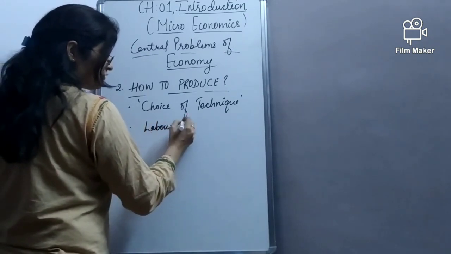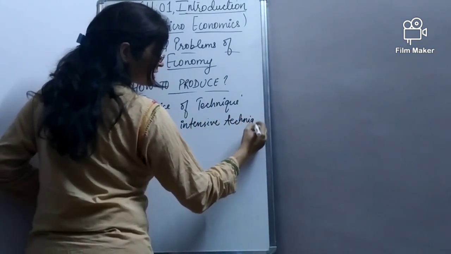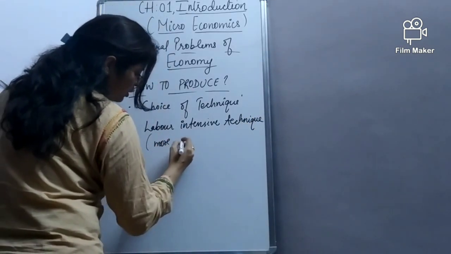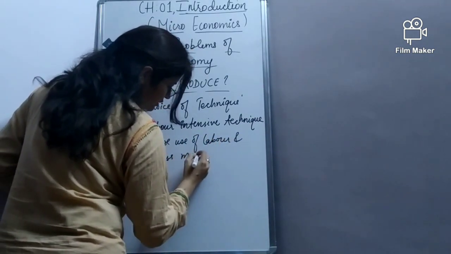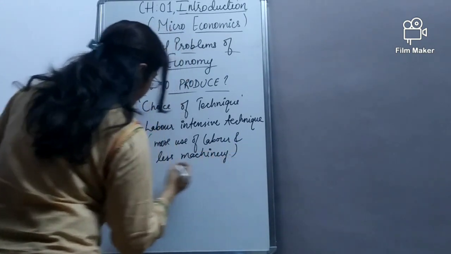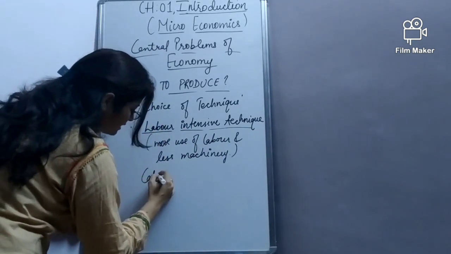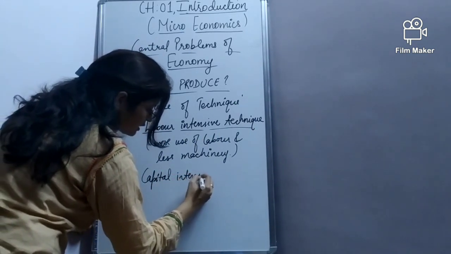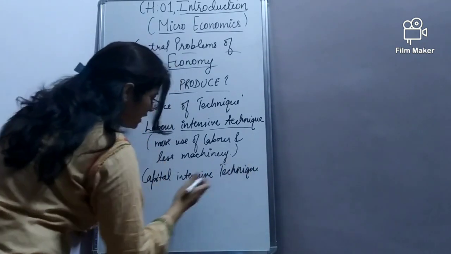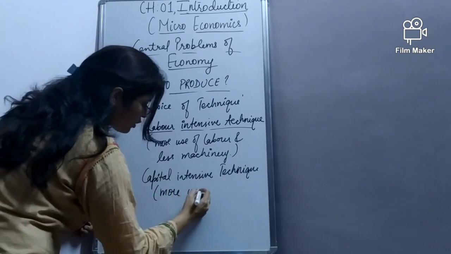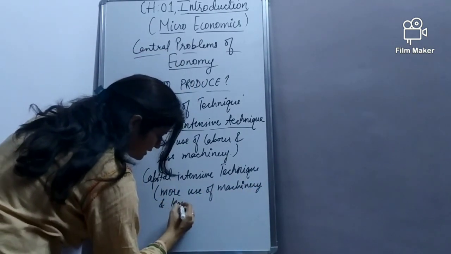We have the labor-intensive technique. This labor-intensive technique means making more use of labor and less machinery, whereas the other option available in choice of technique is the capital-intensive technique, in which we make more use of machinery and less labor.